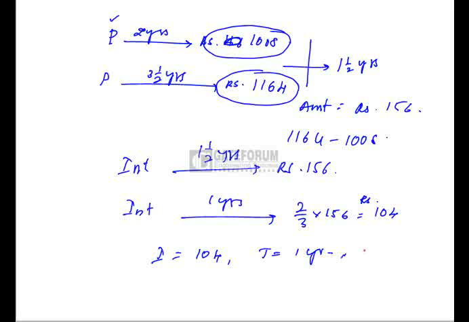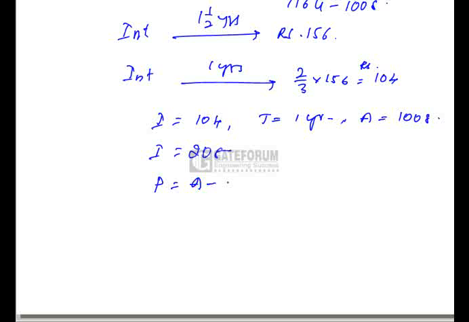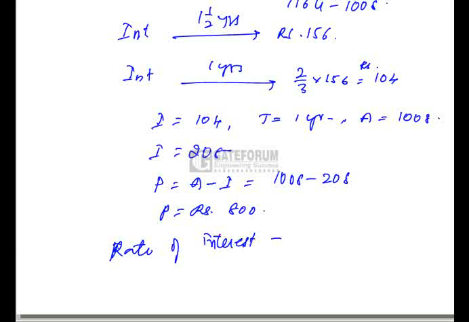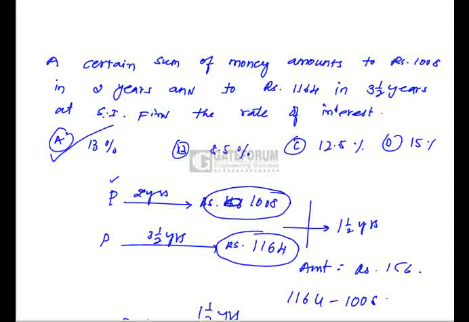Also we know the amount after 2 years is 1008. So the interest after 2 years will be 208. So the principal is nothing but amount minus interest, which is 1008 minus 208. So the principal will be rupees 800. Now the percentage rate of interest: we are getting an interest of 104 rupees on 800 rupees for 1 year, which will be approximately 13%. That is nothing but option A.